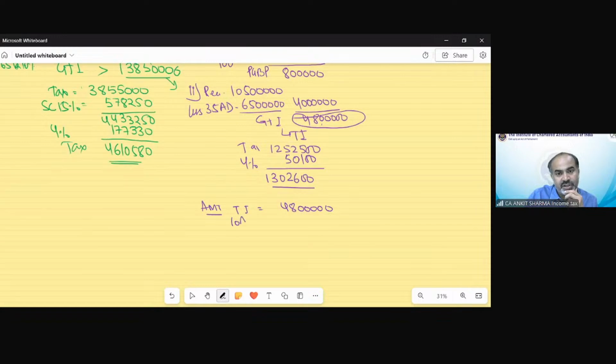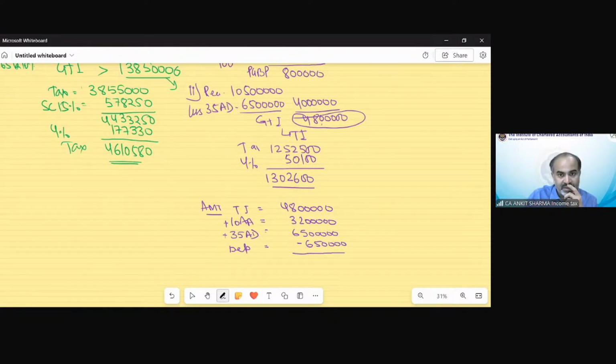Deduction under section 10AA will not be allowed under the AMT provision, so 32 lakh would be added back. Section 35AD deduction is also not allowed, so 65 again needs to be added back. But we can claim depreciation on the 35AD deduction part. That would be 6,50,000.